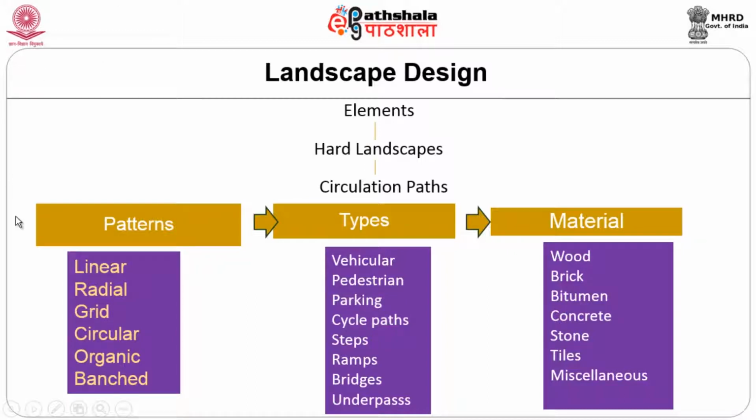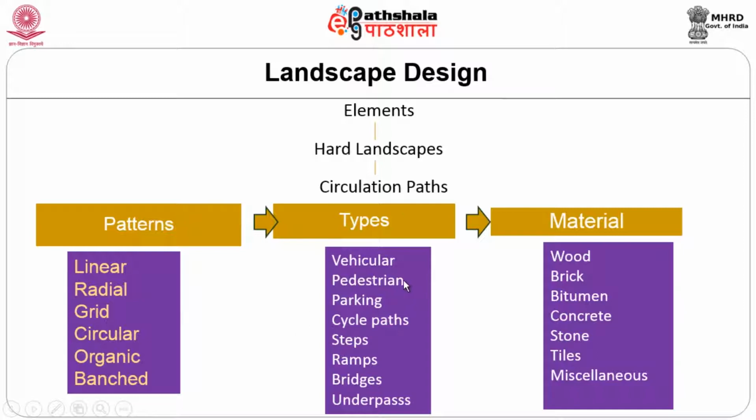Here I have given very limited patterns, so that the basic patterns which we all know, we can understand. One is linear, radial, grid, circular, organic, benched. N number of varieties are available. We can create n number of patterns in the circulation pathways. So, these patterns we can create.